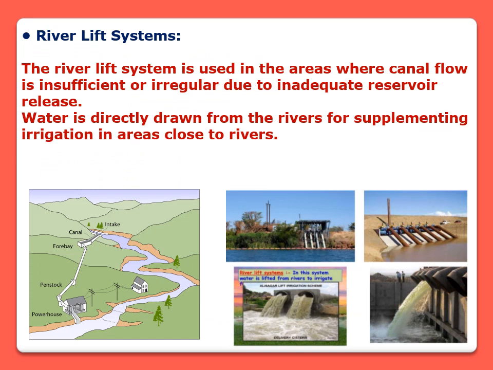This is a very important system, that is the river lift system. The river lift system is used in the areas where canal flow is insufficient or irregular due to inadequate reservoir release. Water is directly drawn from the rivers for supplementing irrigation in areas close to the rivers. So those farmers whose farms are close to the rivers use this river lift system.